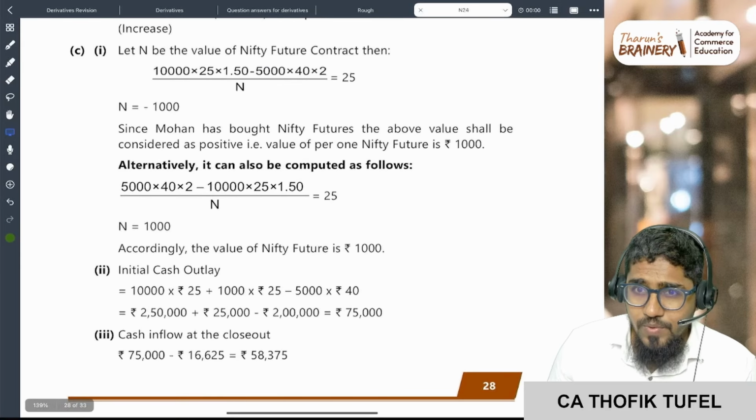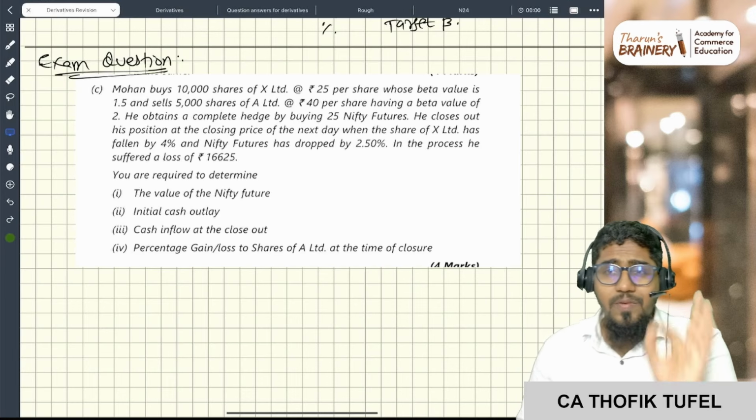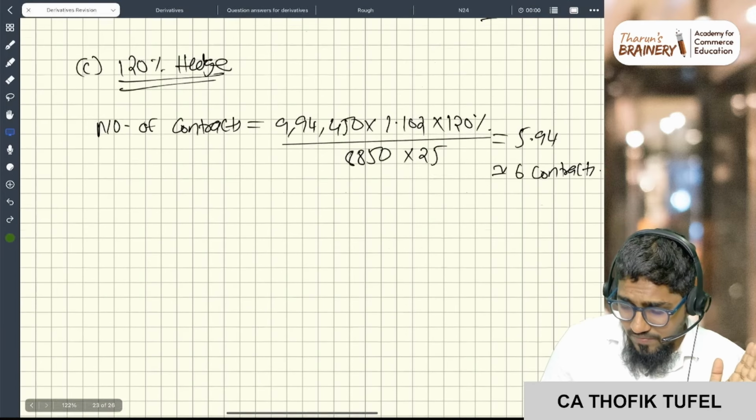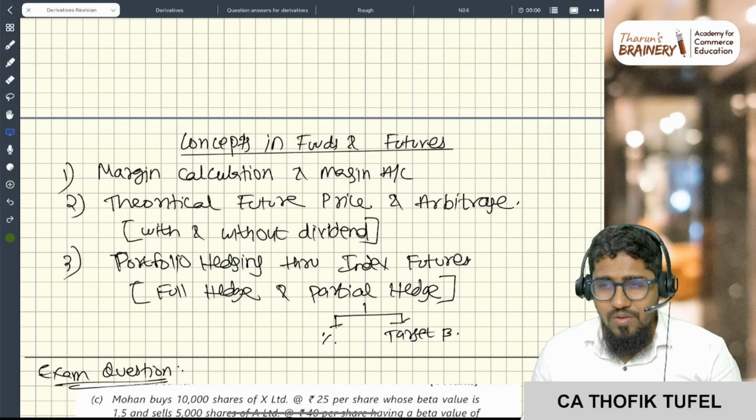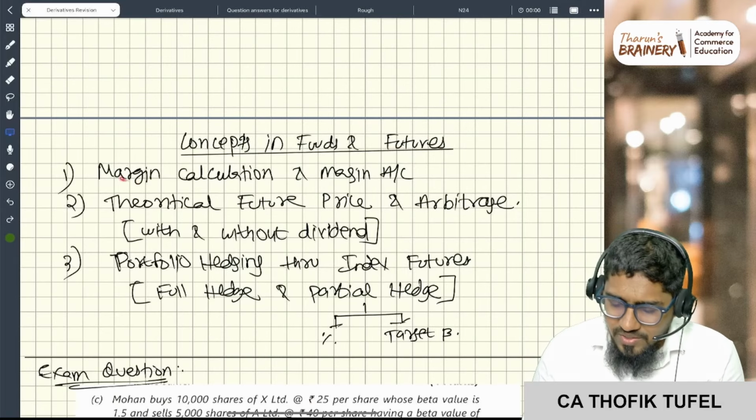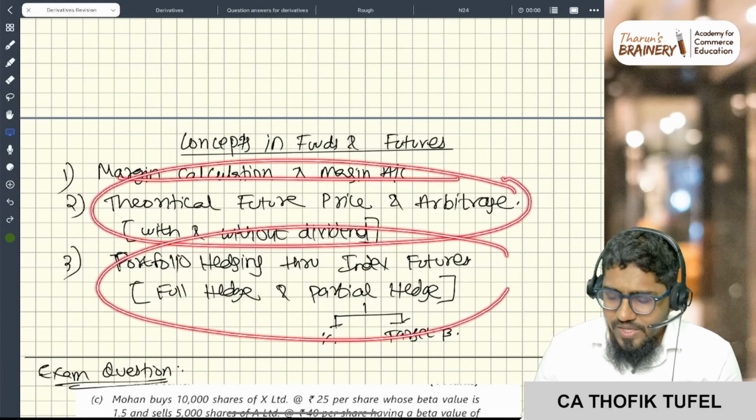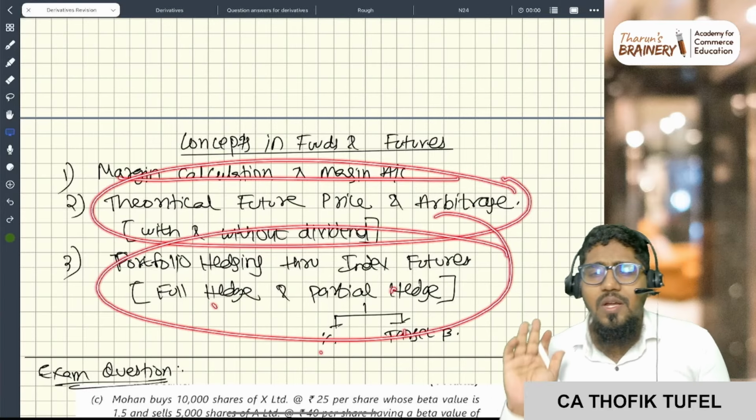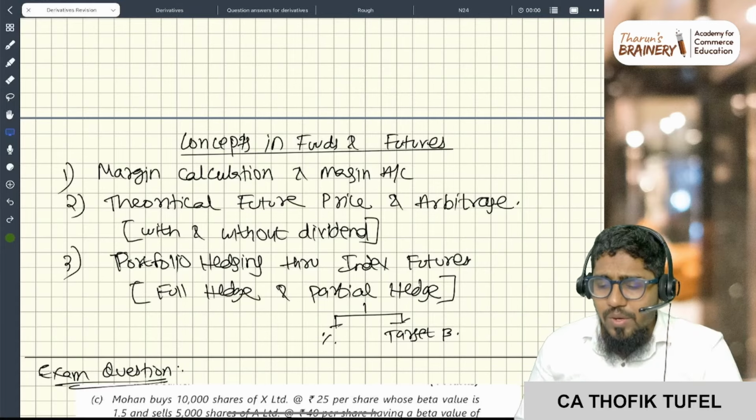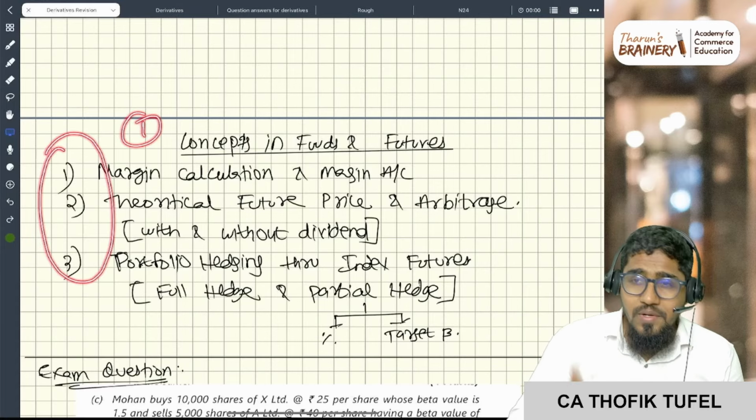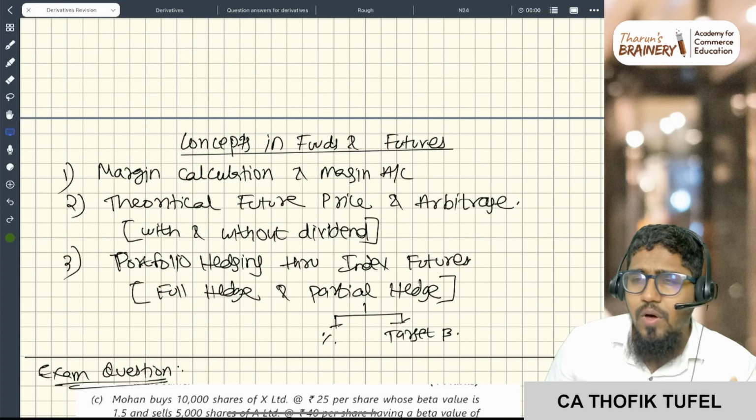I hope you can take screenshots, or just pause and do this, right? So with this, the first part, forwards and futures, majorly we saw three things which could be asked in the examination: margin calculation and margin account, theoretical future price and arbitrage, and portfolio hedging through index futures, that is full hedge, partial hedge, the percentage, target beta wise. This is what can be asked in the examination, and definitely one problem will come from any of the three. Definitely take it from me, one problem will come. 101% it will come from forwards and futures.